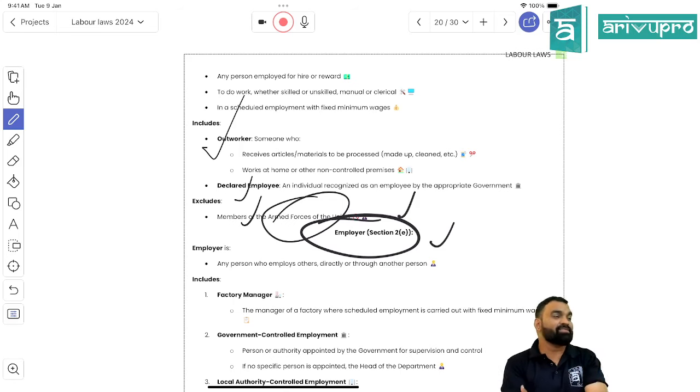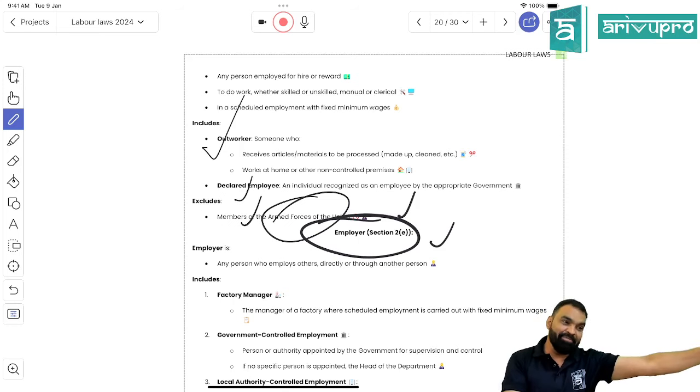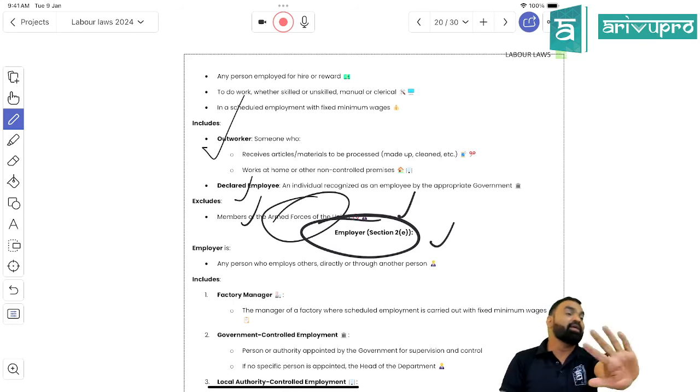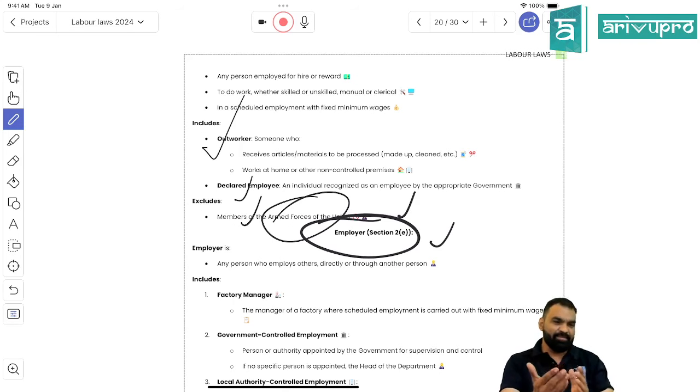No, 5, 6. Section 6 is, can you pay the minimum wage in kind? I am not asking whether payment of wages can be in kind under the Payment of Wages Act. I am asking under the Minimum Wage Act. Right? It can be. Minimum wage can be paid in kind. Yes, I didn't explain, but I twisted the question. Next. 7.